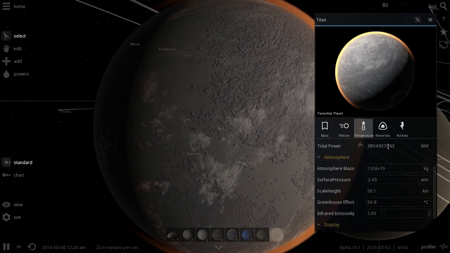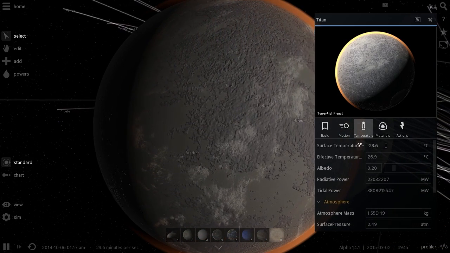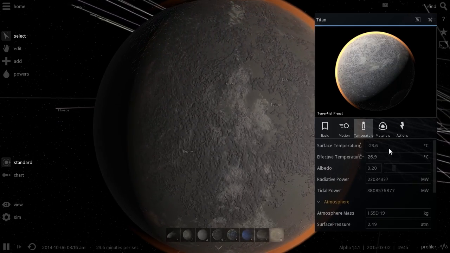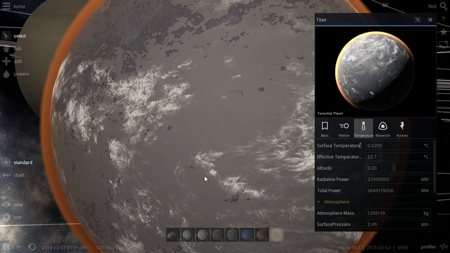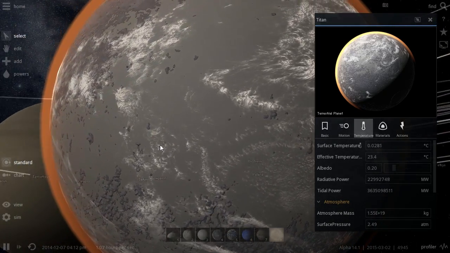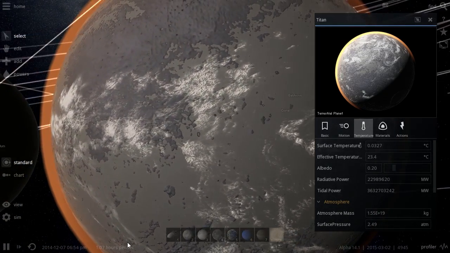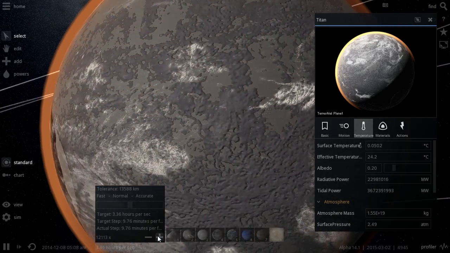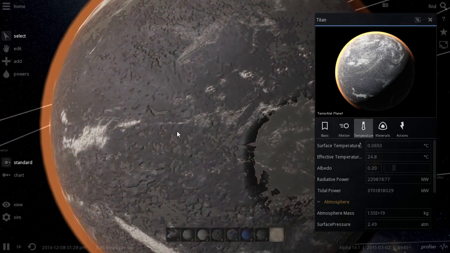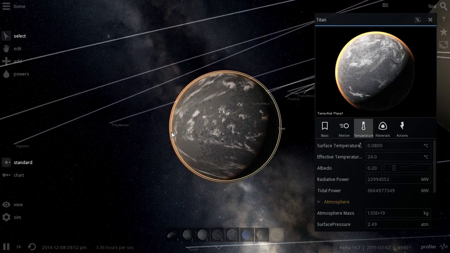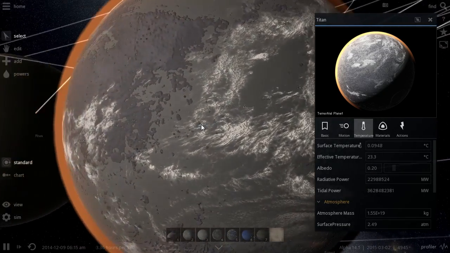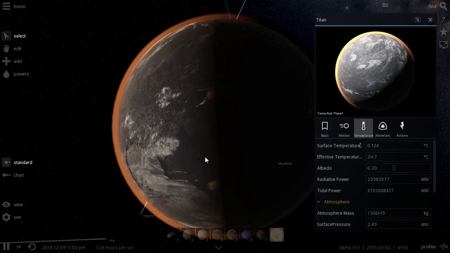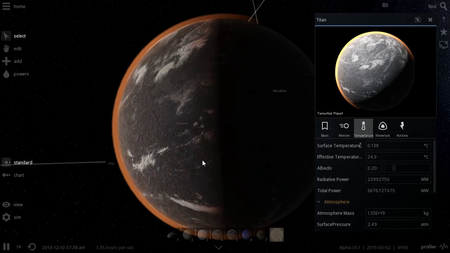Alright, so the temperature is still not there yet, but we're getting closer to that mark of liquid water. We're slowly approaching the melting point of water. And we just passed 0 degrees Celsius, so that means liquid water will start appearing any second now. It has now officially almost become a terrestrial planet, a habitable world for the human race. All this was from changing its orbit, so basically you don't even have to change the atmospheric composition of Titan if you could change its orbit. Obviously it sounds a lot more difficult than it really is.